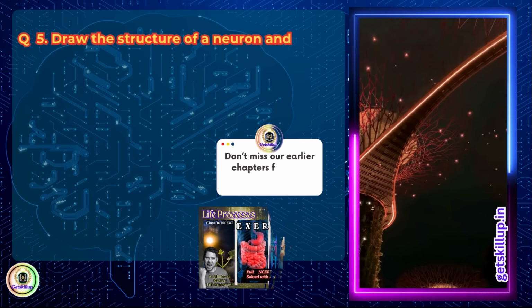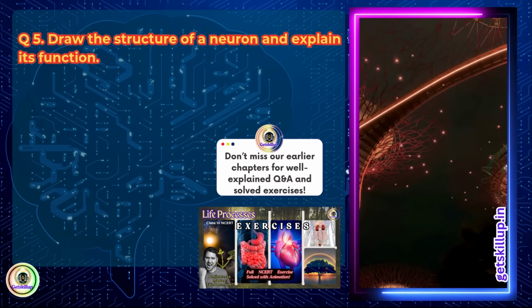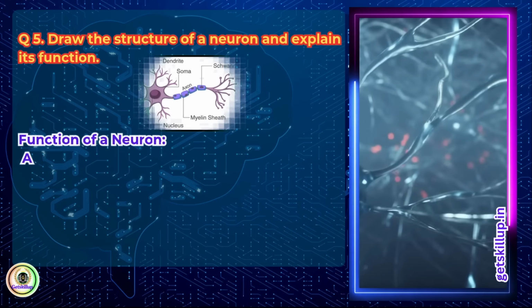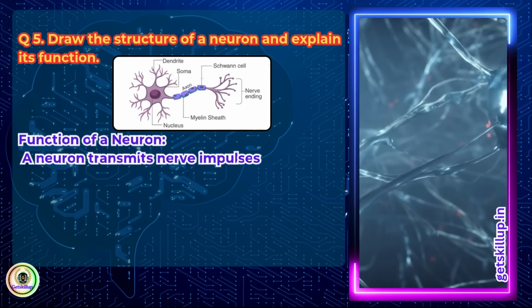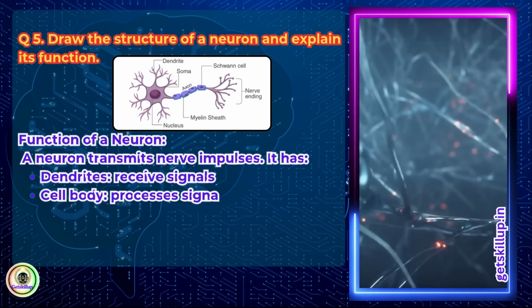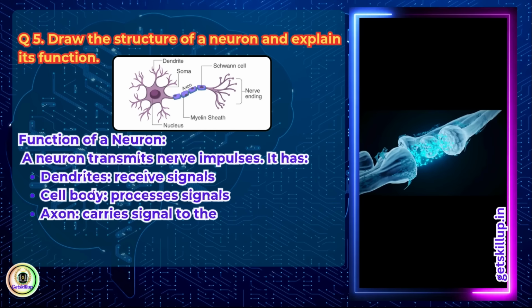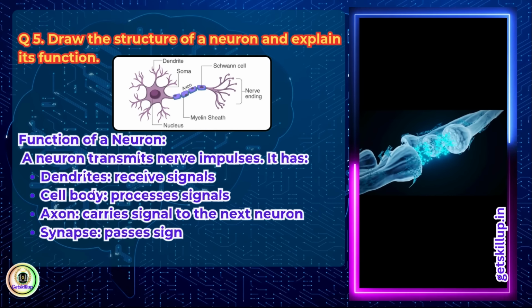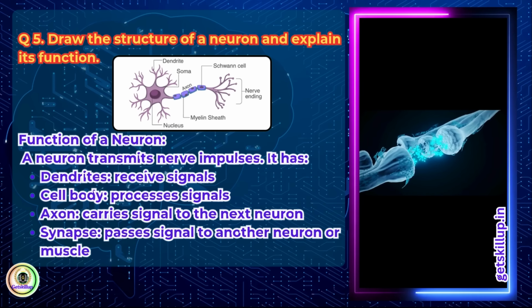Question 5. Draw the structure of a neuron and explain its function. Answer: The diagram is shown below, and here is the function of the neuron. A neuron transmits nerve impulses. It has dendrites, which receive signals. The cell body processes signals. The axon carries the signal to the next neuron. The synapse passes the signal to another neuron or muscle.